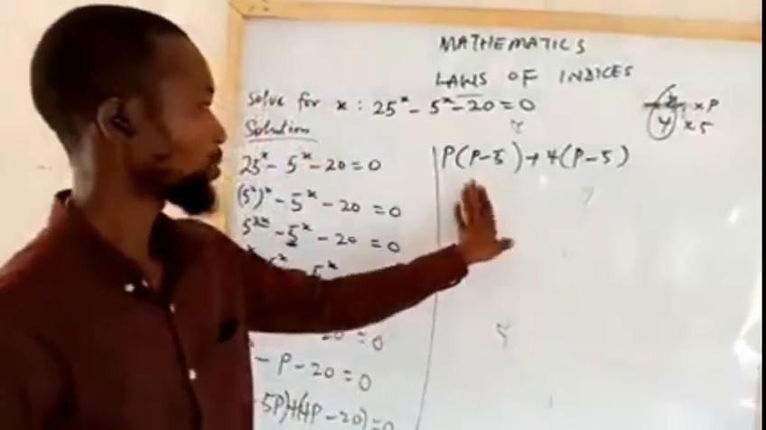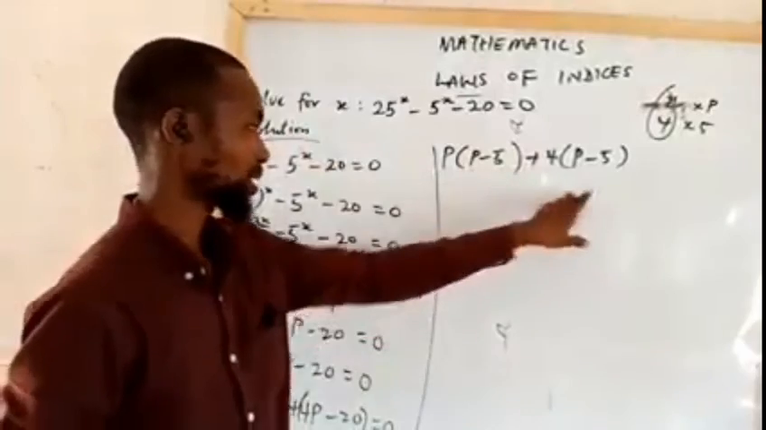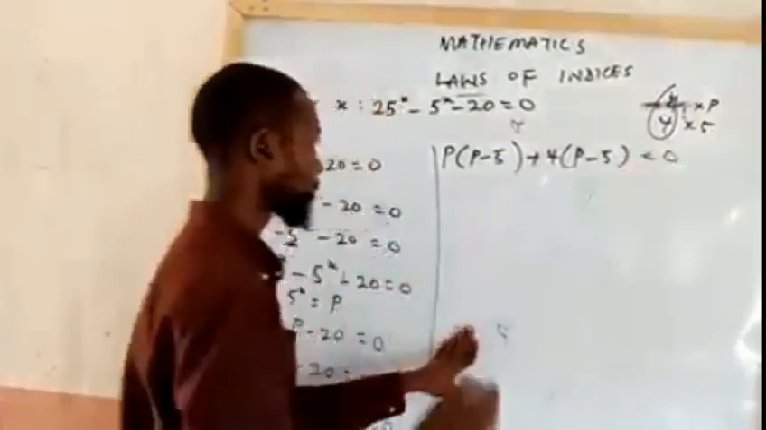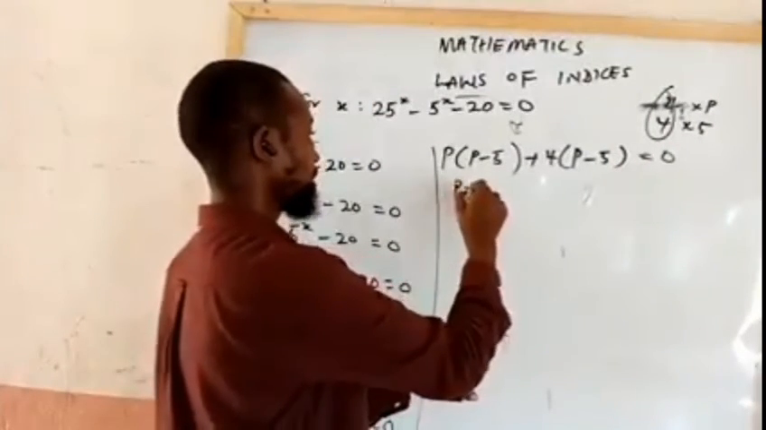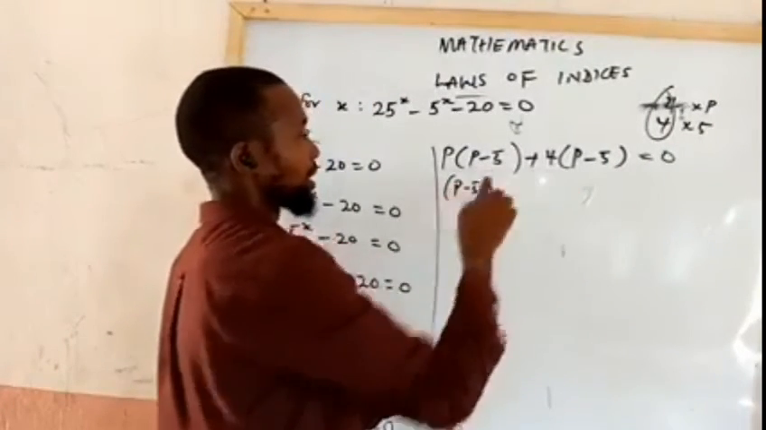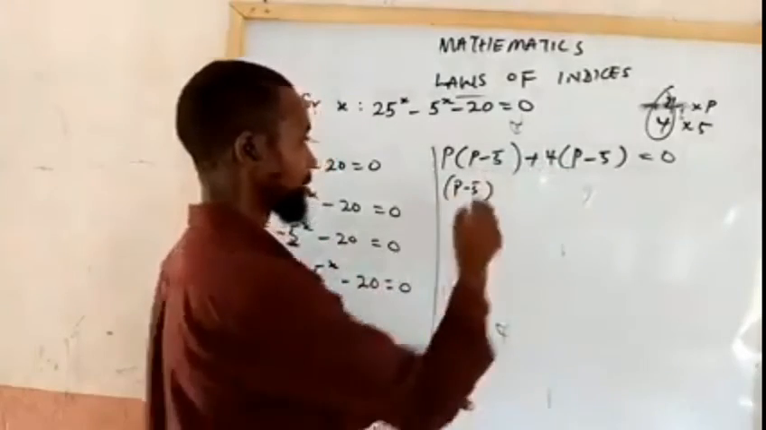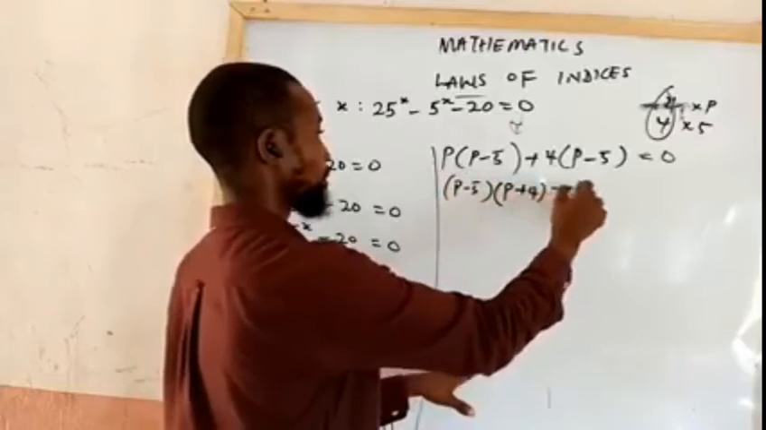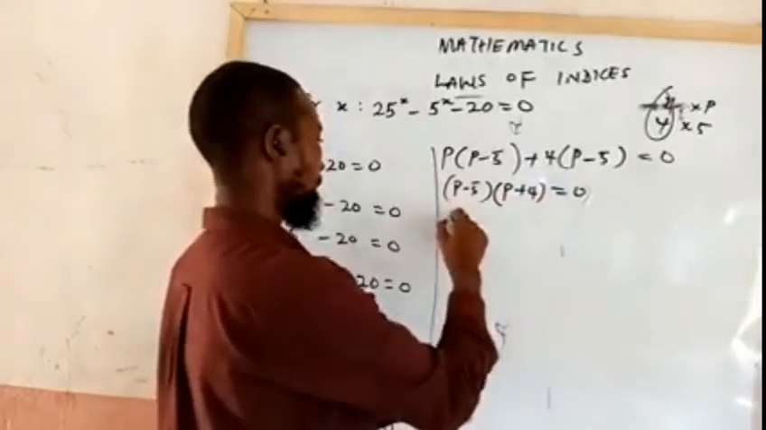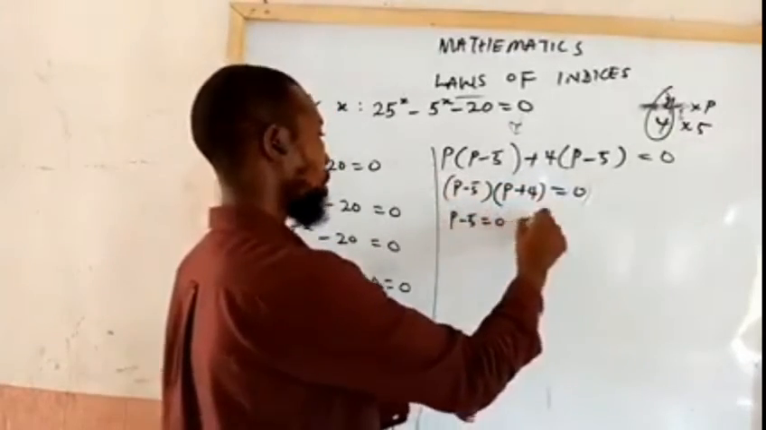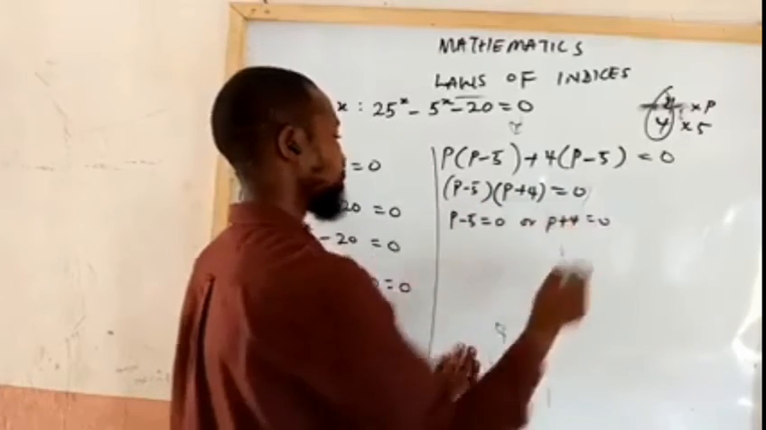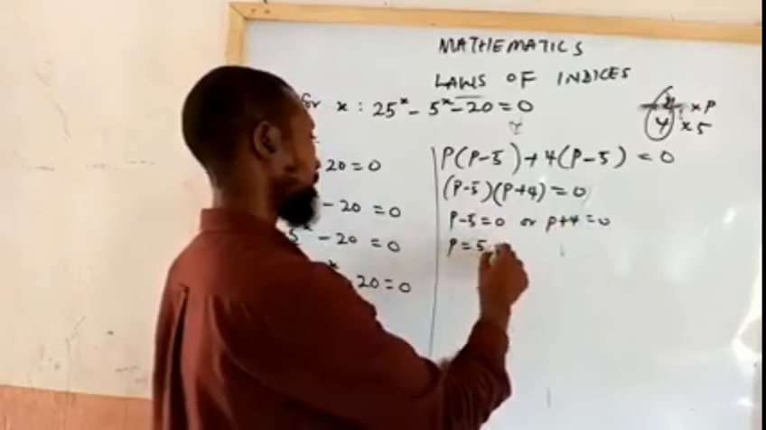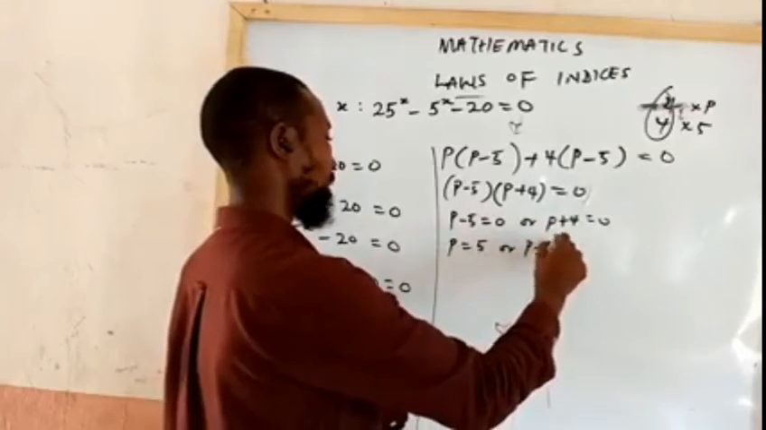I must ensure that while solving, the element we have inside this bracket is the same as the element inside this bracket. Then it's equal to 0. So I now have P minus 5 as the element common to them, into the remaining terms we have here, that is P plus 4, which is equal to 0. So I can now say that P minus 5 is 0 or P plus 4 is equal to 0. When this equation is solved, P is 5 or P is equal to minus 4.